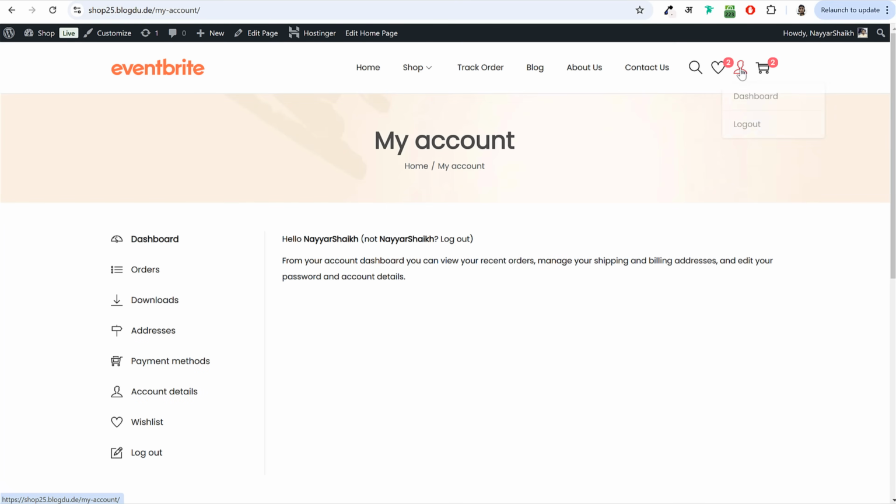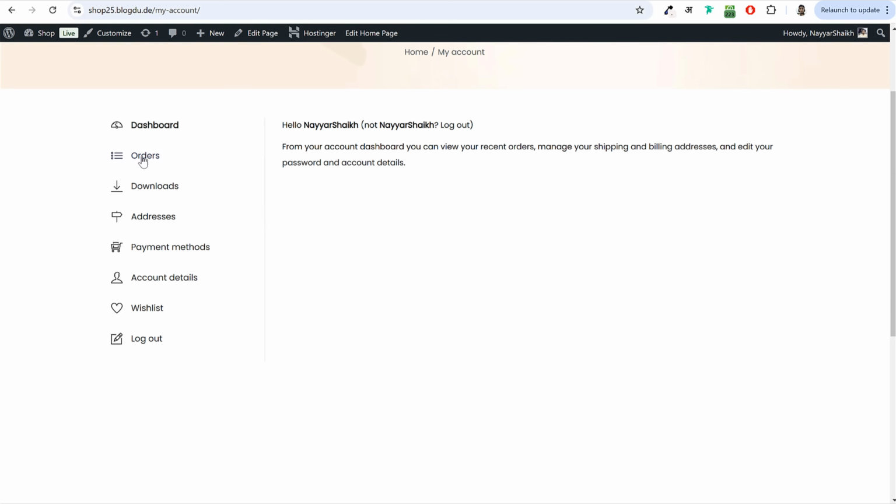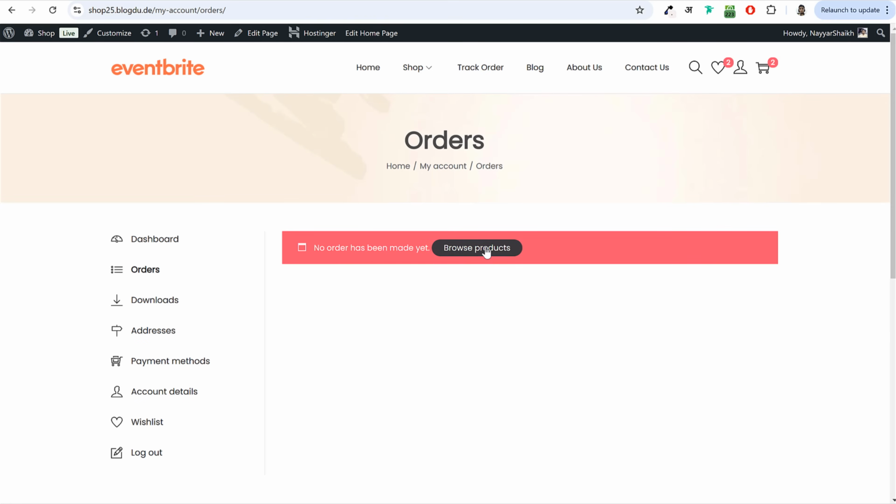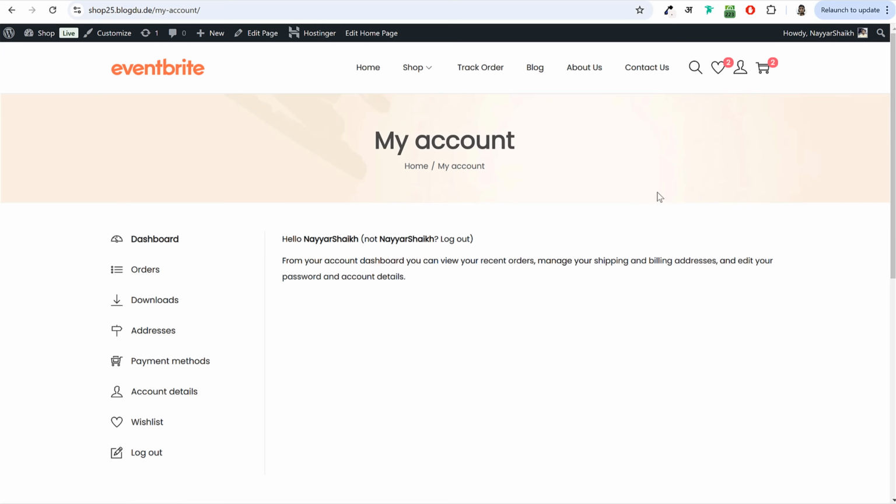So I have created this my account page for your customers. Your customers will have their own front-end dashboard like this one. They can see what orders they have placed. Right now, I have not placed any orders, but if they have, they can see all the order details from here. If they have any complaints, refunds, or returns, they can contact you through this option. They can log out, change their password, and do all these things from here.